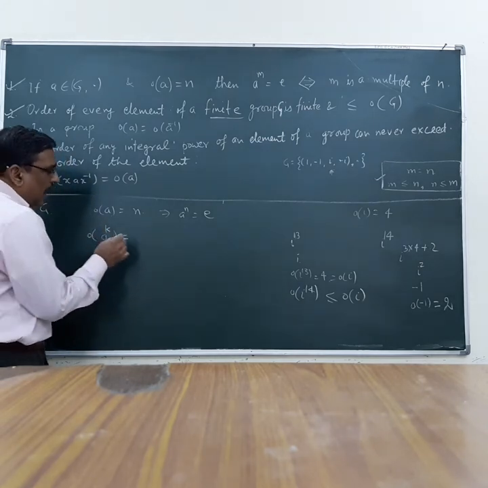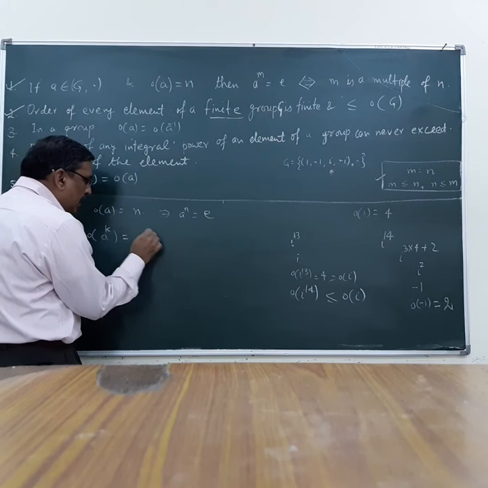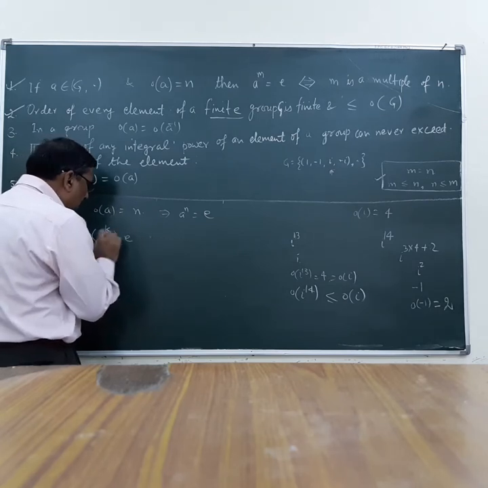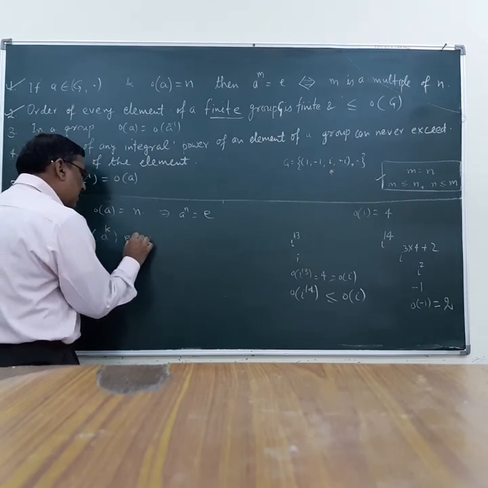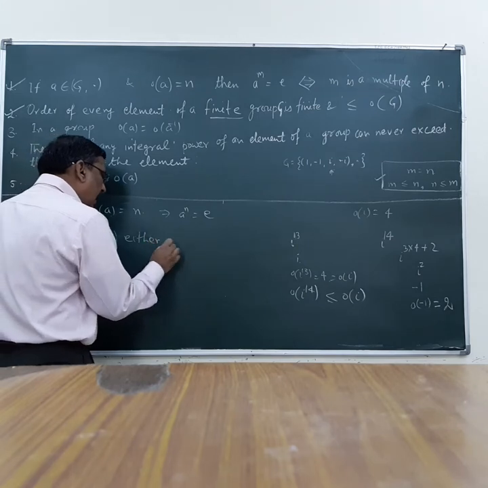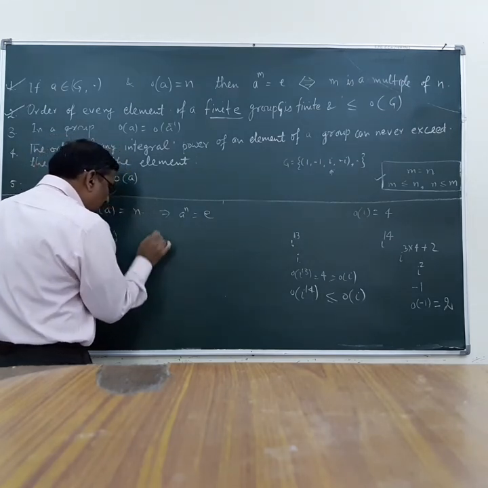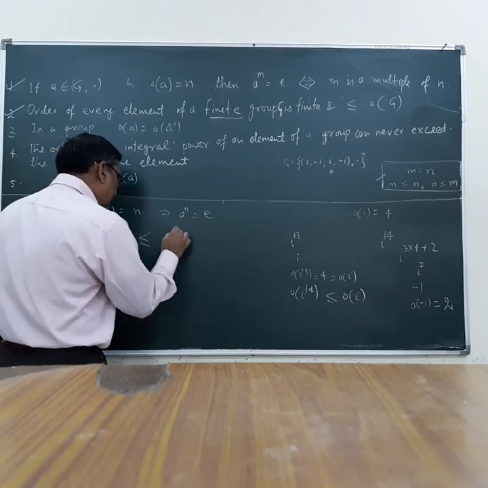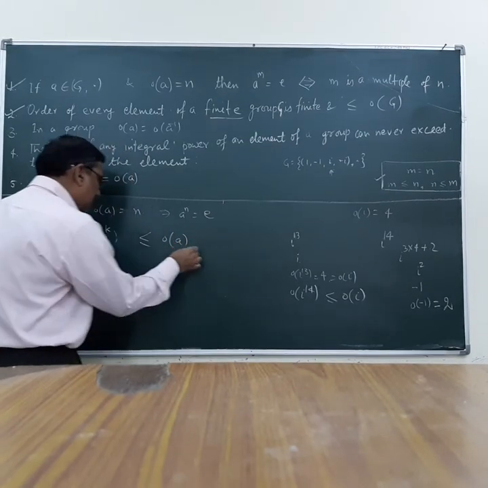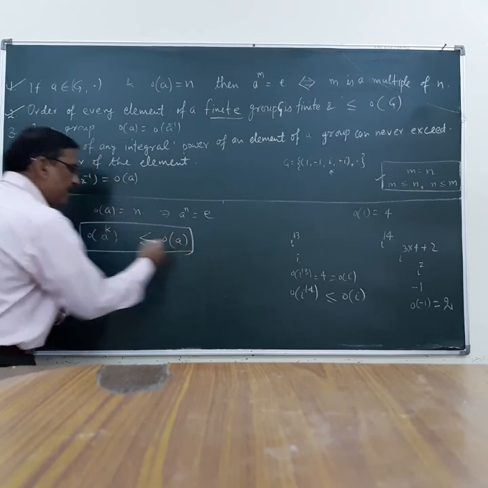We should prove that the order of A^k is less than or equal to the order of A. This we want to prove.